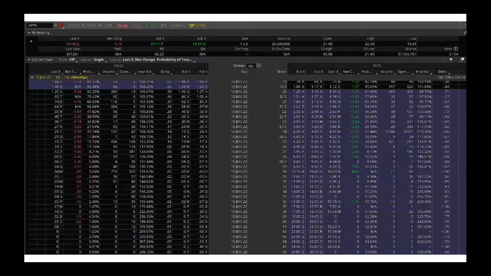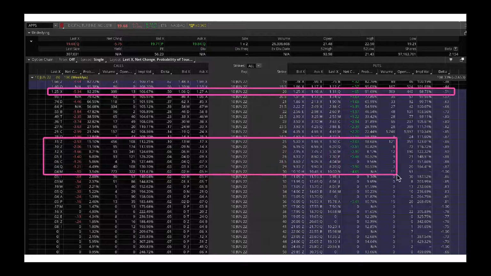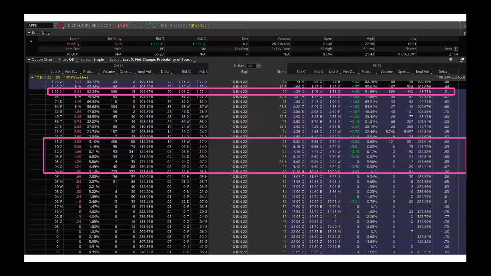All right, now let's jump in and look at the option chain and see what the option market is telling us. Look, the stock price is about $19. The all-time high in 52 weeks is $93. Look at that potential bounce this stock can have. And about $20 right here. Look, there is a 13 open interest here from the call side, not too much, but look at the open interest as we go down here. Look, nice open interest here at 25, 26 and so on and so forth.